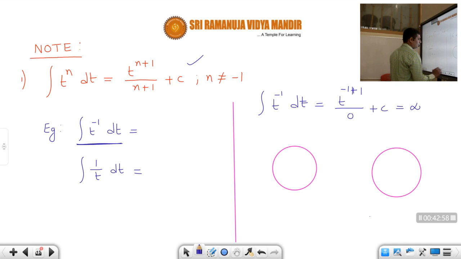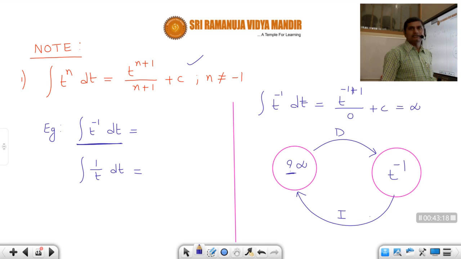If I integrate t power minus 1, I'll get some function. For which function, if you do differentiation, will you get t power minus 1? Is it infinity? If I take infinity, can I get this answer? No, it is not correct.